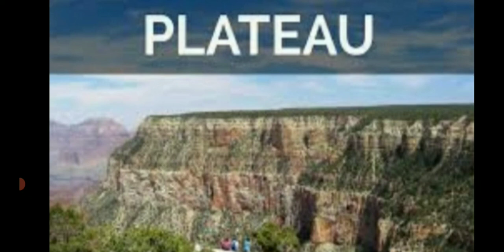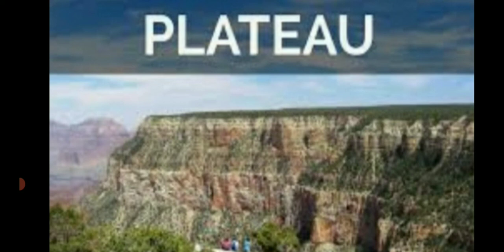Yes, you see this picture properly, then only you can understand, children. Yes, so it is also known as a tableland. The highland that is flat on top is known as a plateau, and a plateau is also known as a tableland, as its top looks like a table, and it is usually very rocky.